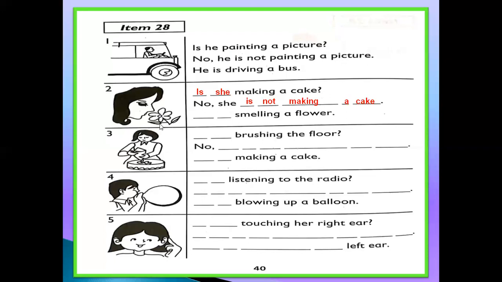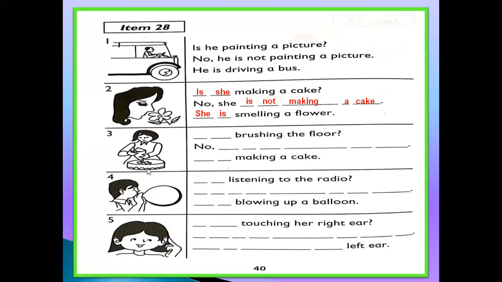But what is she doing? You will tell here. She is smelling a flower. Okay. Now which one is the direct object? A flower. Number 1, a bus, and number 2, a flower.